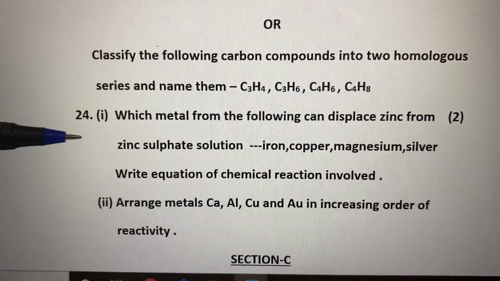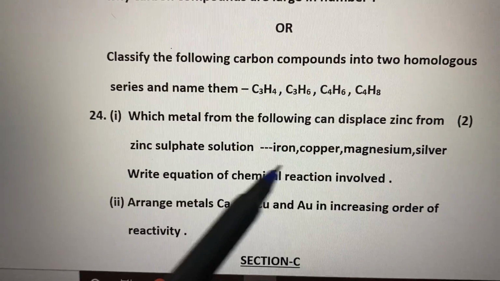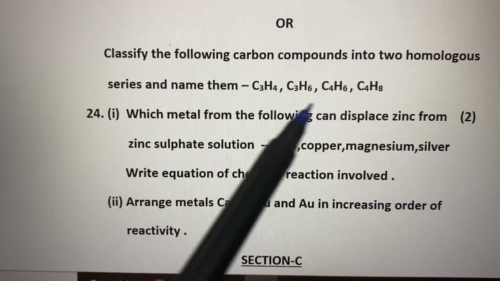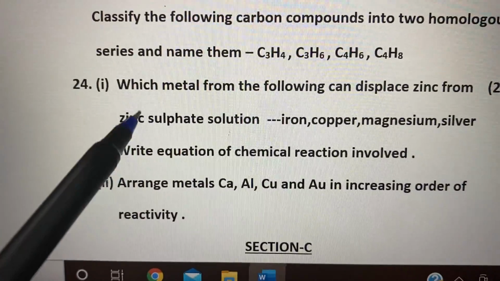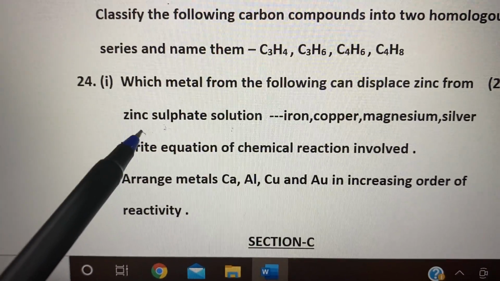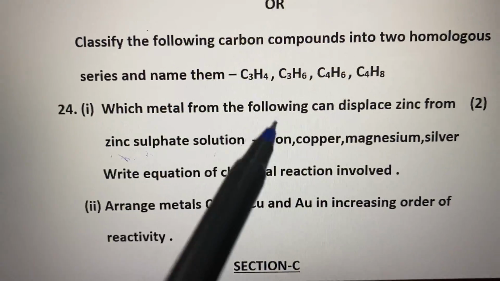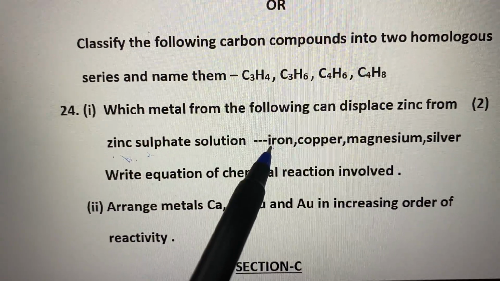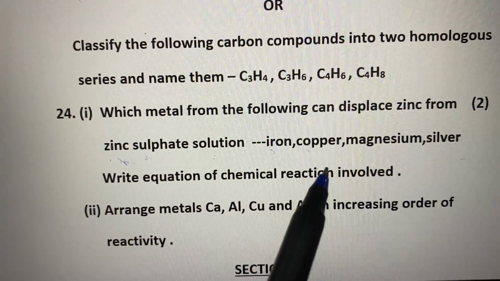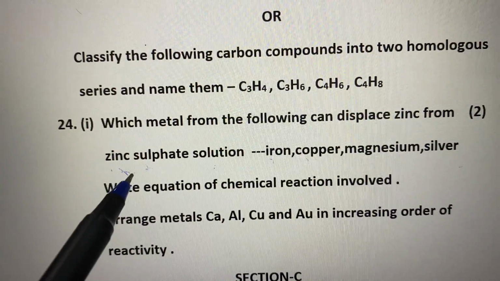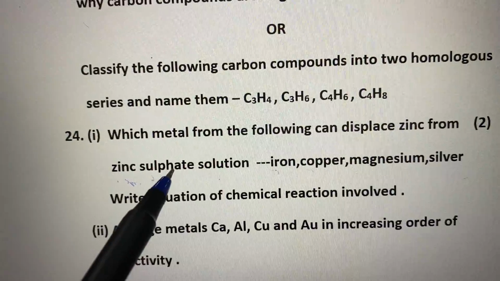Now let us go for question number 24. Which metal from the following can displace zinc from zinc sulfate solution? Zinc is present in zinc sulfate solution. So to displace zinc, which can be the other metal which is more reactive than zinc? Here some names of the metals are given: iron, copper, magnesium, silver. From these four, we have to find out which metal is more reactive than zinc, and only the more reactive metal can displace zinc from zinc sulfate solution.